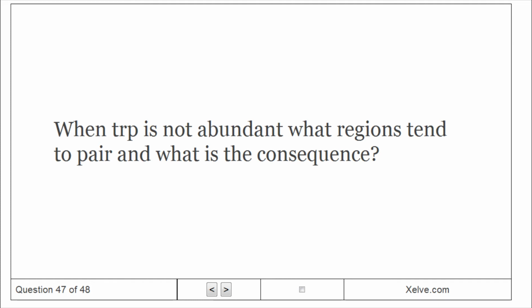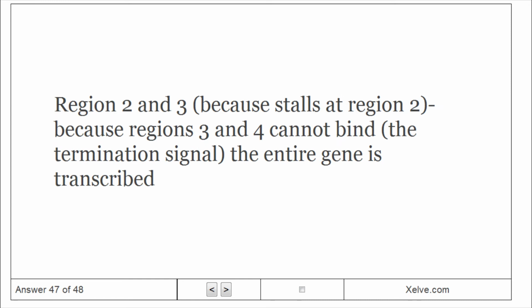When Trp is not abundant, what regions tend to pair and what is the consequence? Regions 2 and 3, because the ribosome stalls at region 1. Because regions 3 and 4 cannot bind to form the termination signal, the entire gene is transcribed.